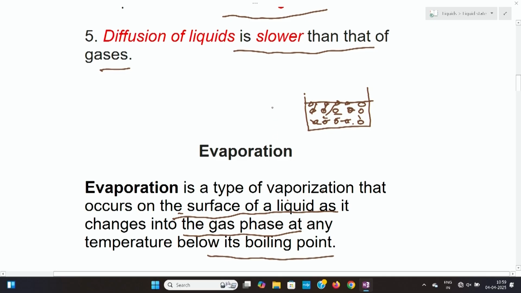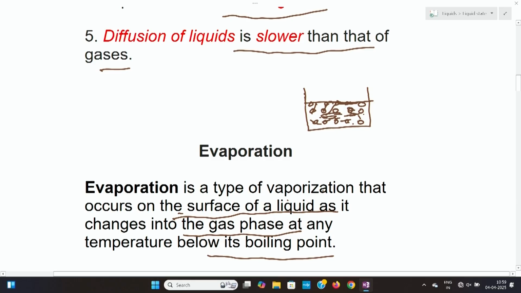That is, when the molecules are here in the liquid, these molecules are having some attractive forces. The molecules in the interior have some kinetic energy, and the molecules at the surface also have some kinetic energy.